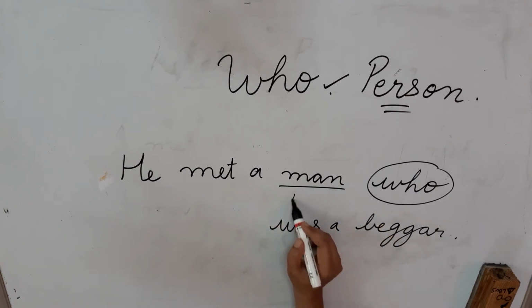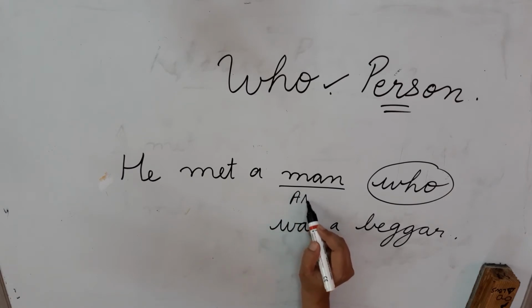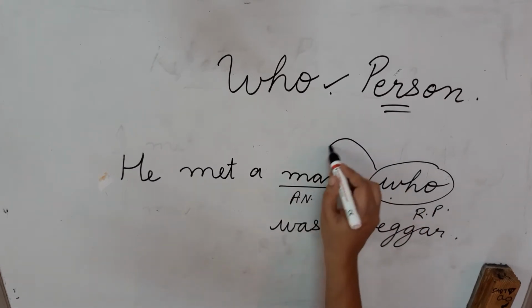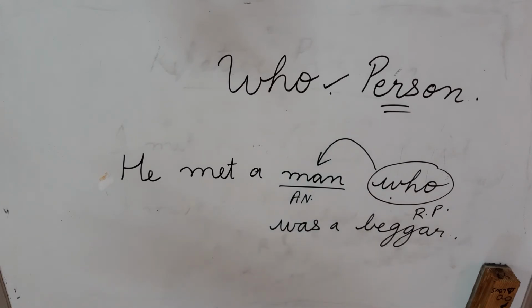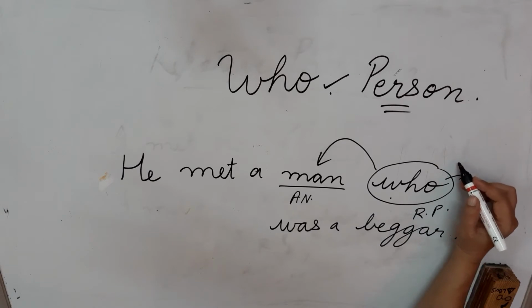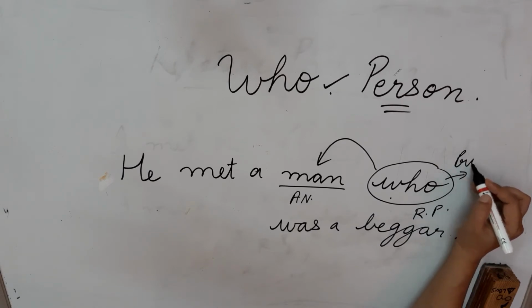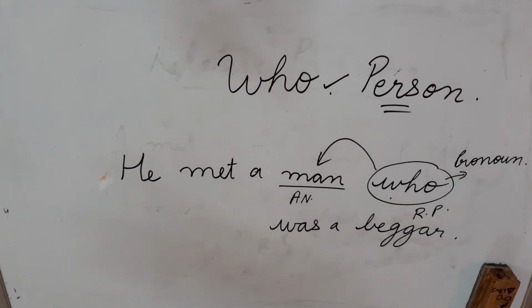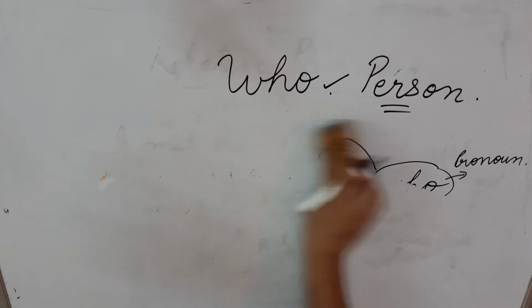Man is the antecedent here, and who is the relative pronoun, and remember that it is used for a person. So who is used instead of a noun, and therefore it actually does the work of a pronoun. This is how we are going to use who. Let us see a few examples and we will understand it better.